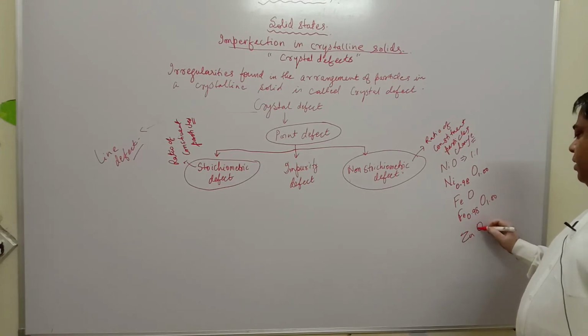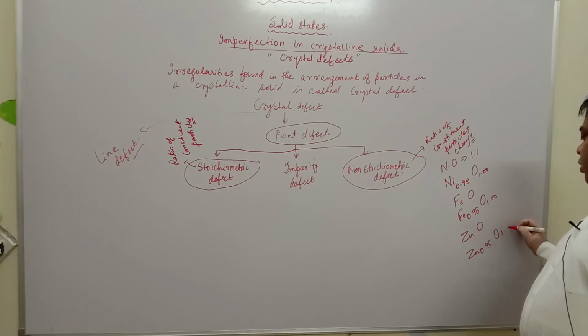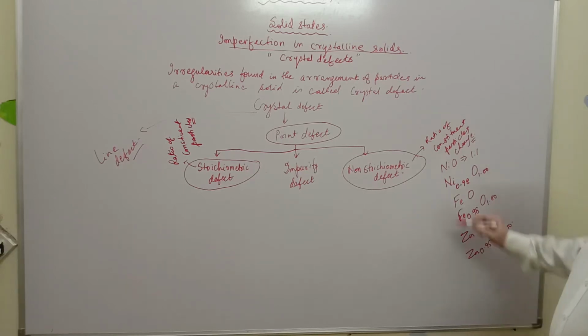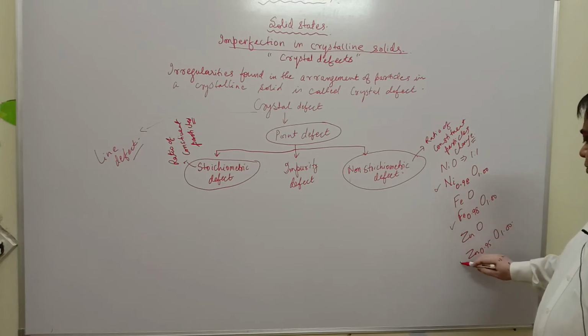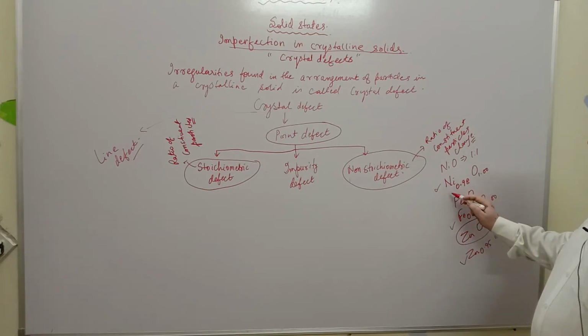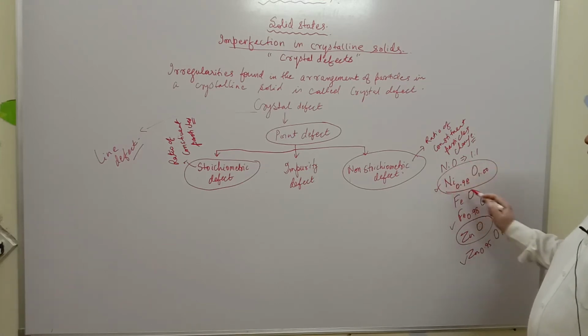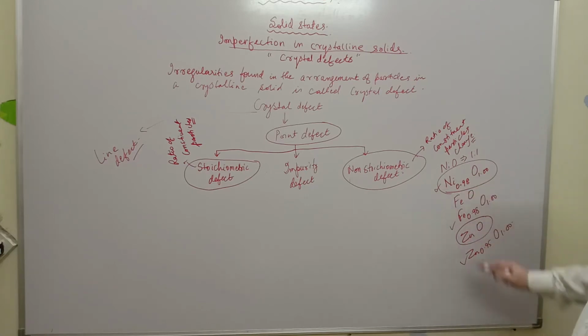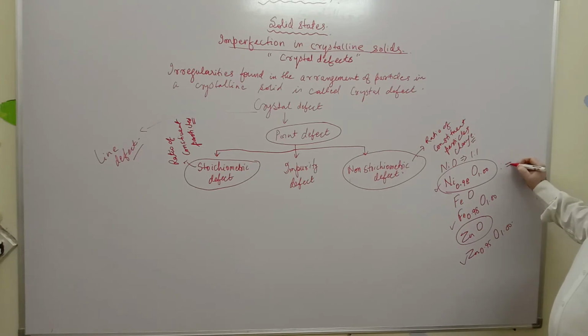Zinc oxide can become Zn 0.95 O 1.00. So these are examples in which crystalline solids have metal deficiency and non-stoichiometric defect is seen, wherein the ratio is not equal to 1:1.